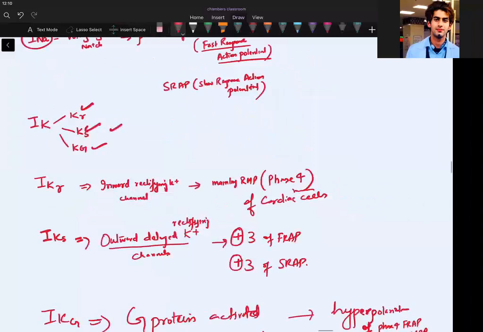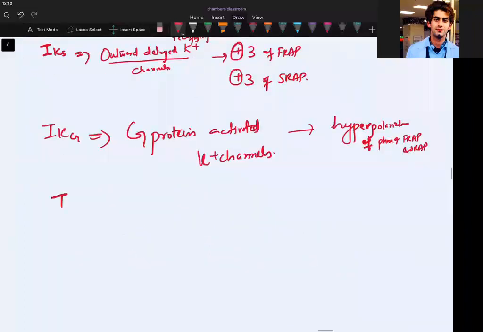Potassium: IKR, IKS and IKG. We also have another, by the way, IKATP. What is IKATP? It is the ATP sensitive potassium channel. Which channel is involved in this current?